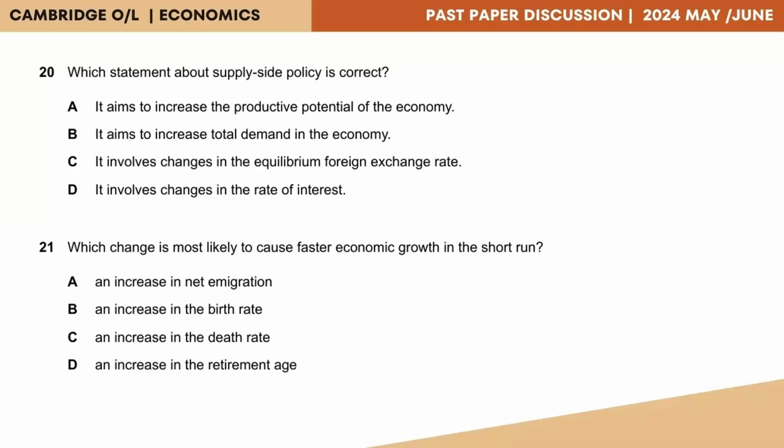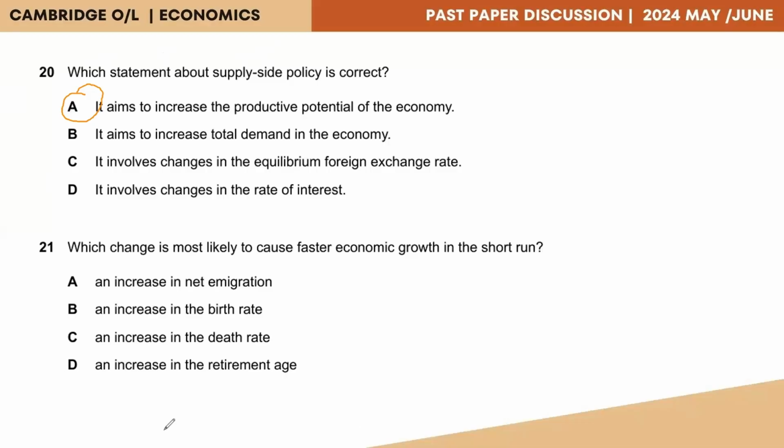C, it involves changes in the equilibrium foreign exchange rate. Foreign exchange rate is also a demand side instrument. Hence, it wouldn't support supply side policies. D, it involves changes in the rate of interest. Rates of interest are also related to the demand side. Hence, that is also out. Leaving us with option A as the correct answer, because increasing the production potential or the output levels of the economy would relate to the number of items produced, which is a supply side policy.